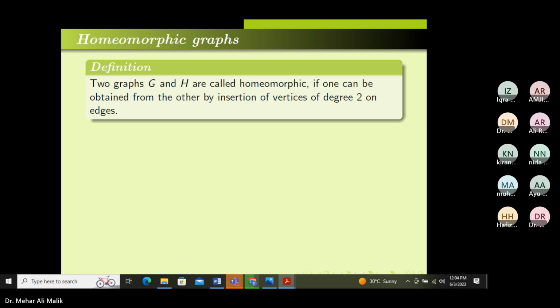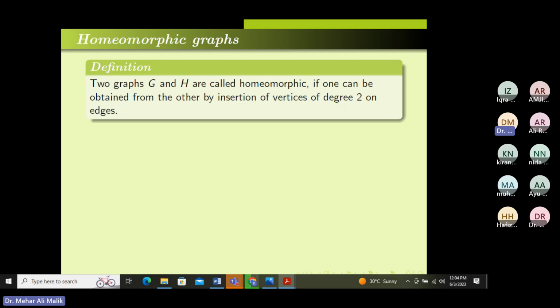We say that two graphs G and H are isomorphic if we define a function phi from the vertex set of G to the vertex set of H such that if uv is an edge in G, then phi(u)phi(v) is an edge in H. In other words, we have a bijective map from the vertices of G to the vertices of H. So two graphs are said to be isomorphic if we define such a map.